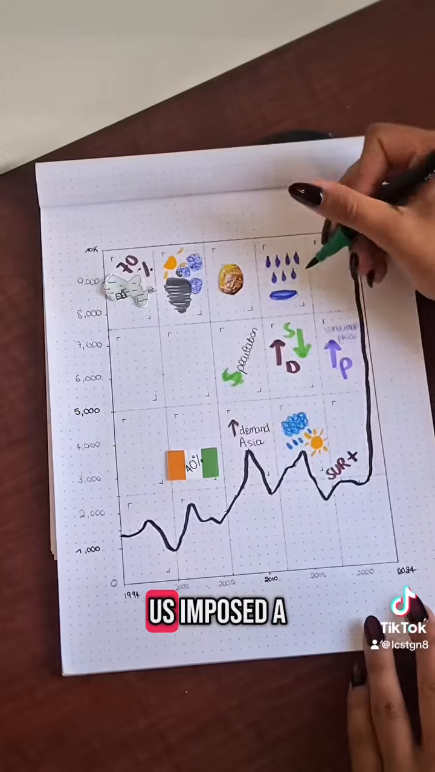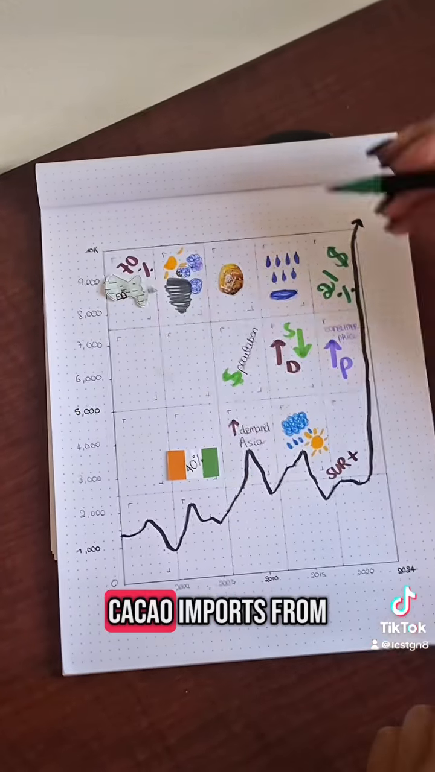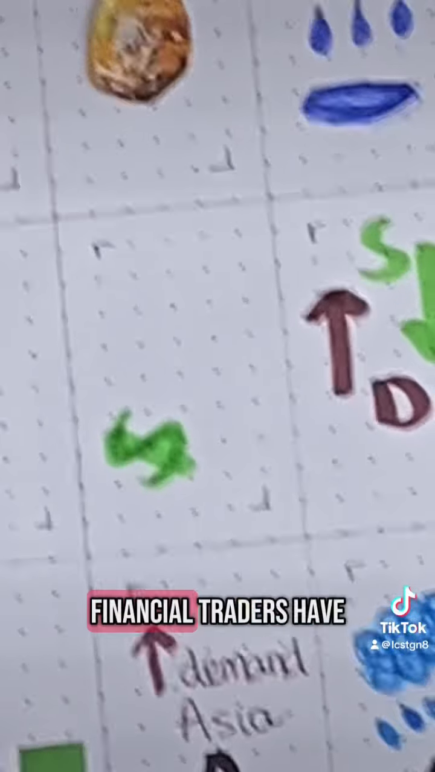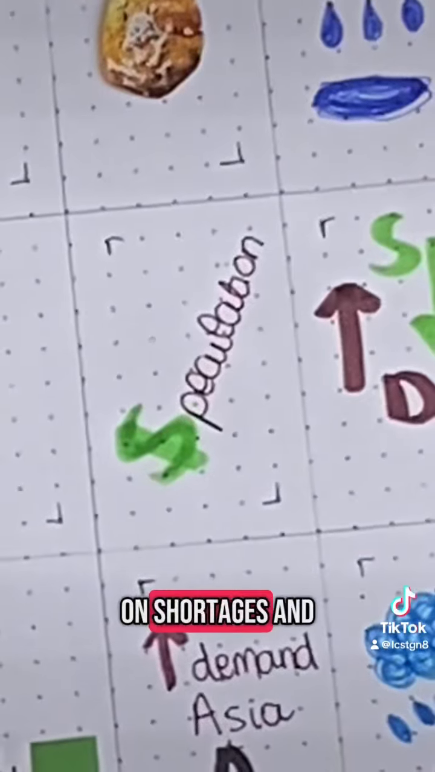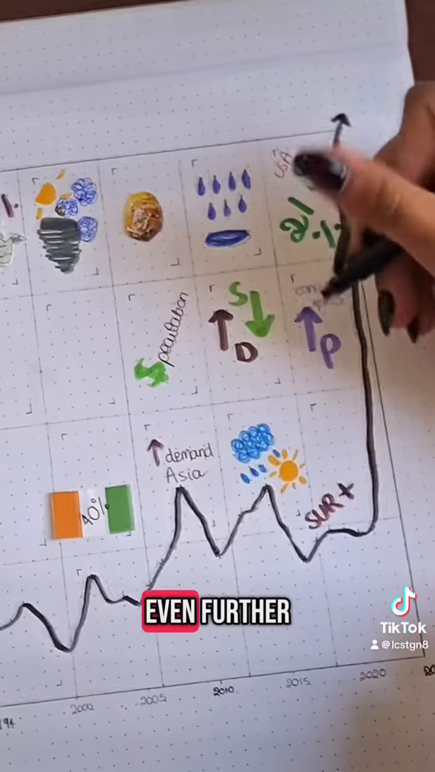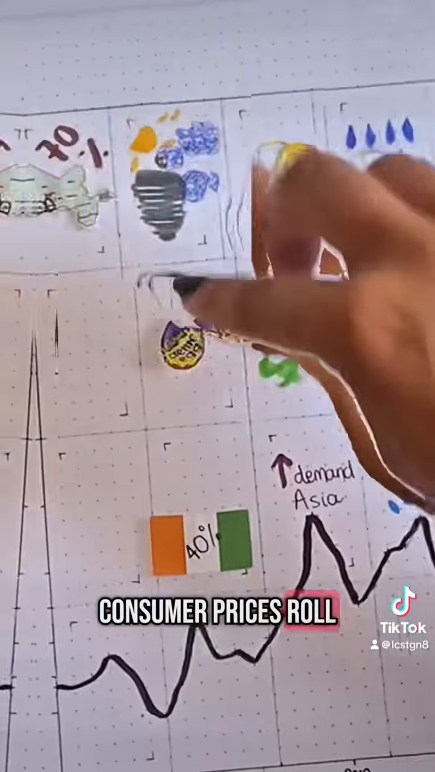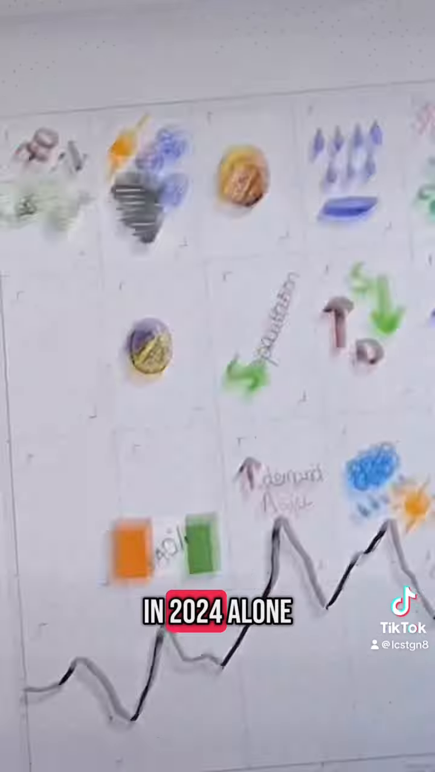Most recently, the US imposed a 21% tariff on cacao imports from top producers like Ivory Coast and Ecuador. Financial traders have turned cacao into a hot commodity, buying futures, betting on shortages, and driving prices up even further. The price of chocolate has climbed steadily. Consumer prices rose by over 70% in 2024 alone.